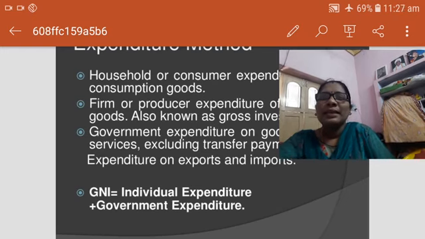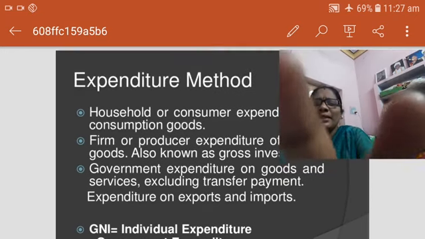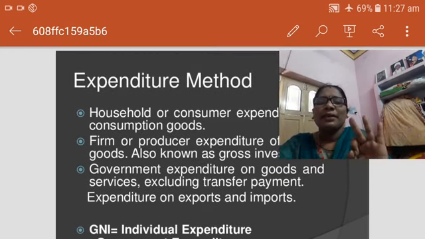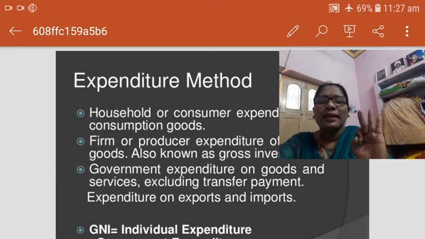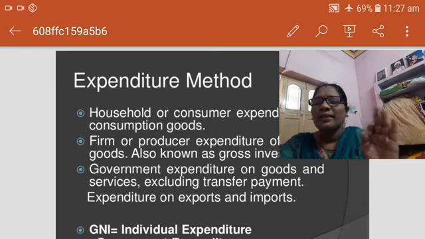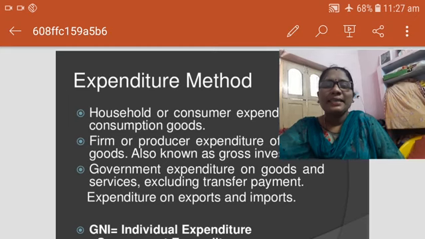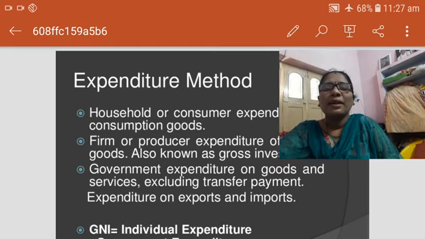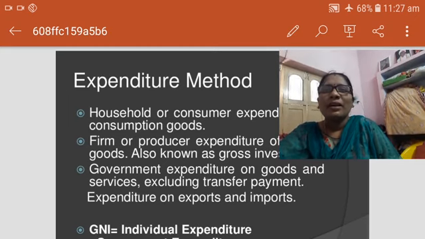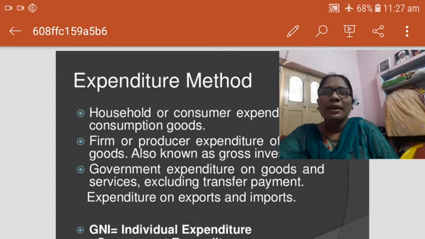So these are the three types of measuring methods. The first is the output method, the second is the income method, and the third is the expenditure method. Householders' expenditure, firms' expenditure and government expenditure, these three types of expenditure are added in the national income. As usual, abroad income is also added to the national income.